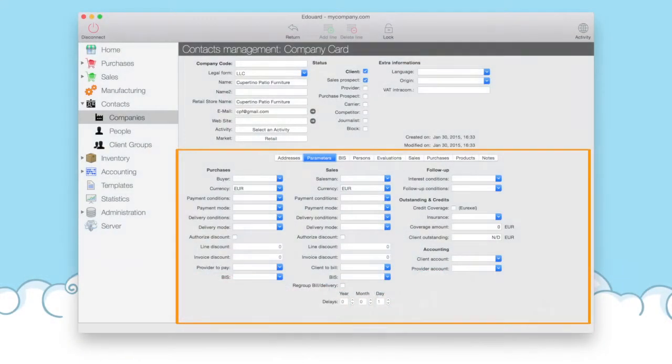Finally, productivity metadata are information which are used to help you work faster and safer. These are mostly under the parameters sections of the contact cards and define default values for different contexts for that particular contact. These work with a priority system. Values from the contact supersede the values from the administration, which supersede the absence of default values at all. They will be used in relevant processes by populating data automatically.